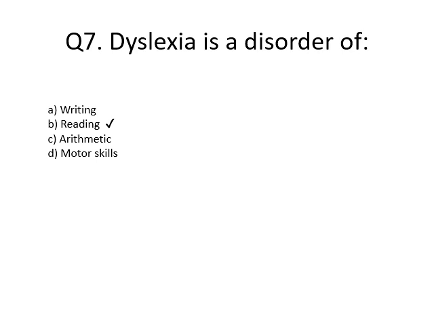Now, question number 7. Dyslexia is a disorder of: option A, writing; option B, reading; option C, arithmetic; option D, motor skills.